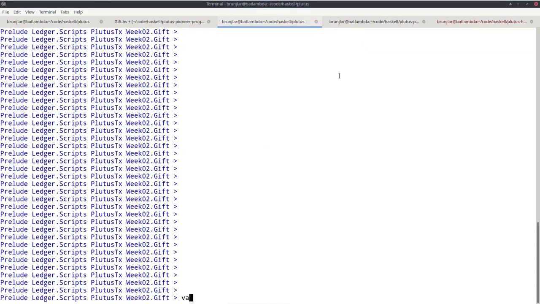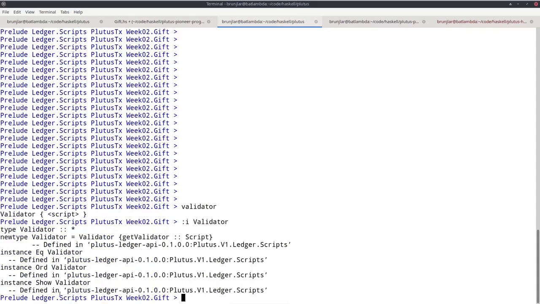If you go back to the REPL and type validator, then it seems to work, but we don't see much, because where the Plutus core script is, it's just indicated with the word script. But we can ask for the definition of validator, and we see it's just a newtype wrapper around a script, which we can get access to with getValidator.